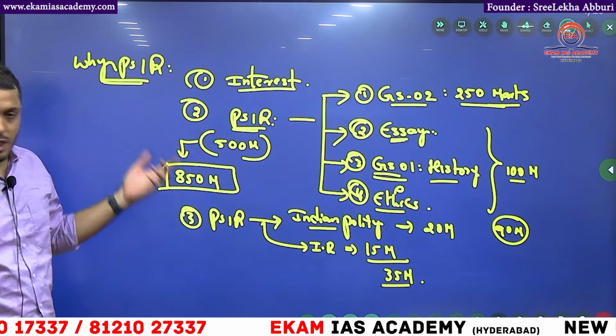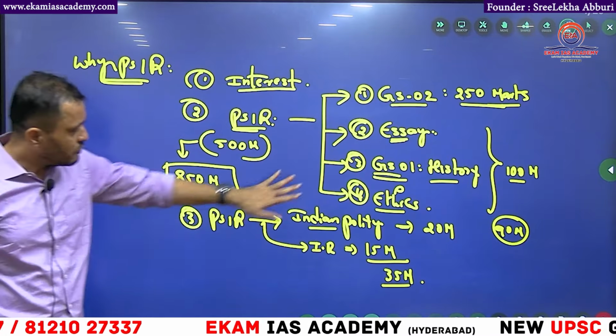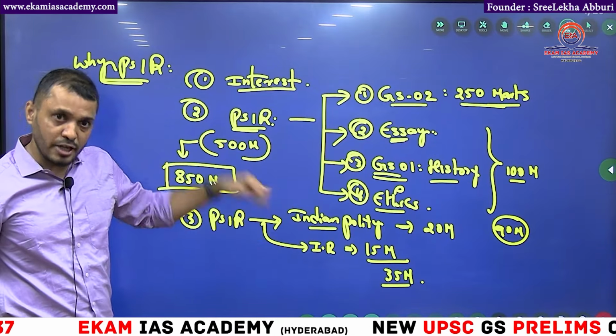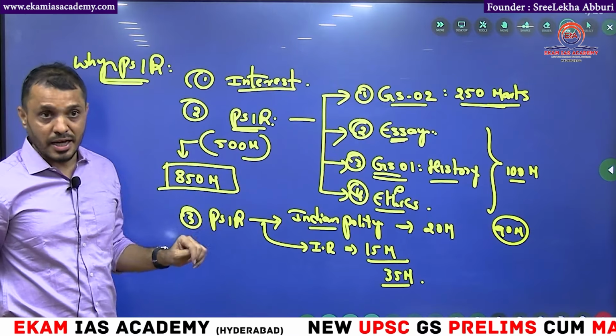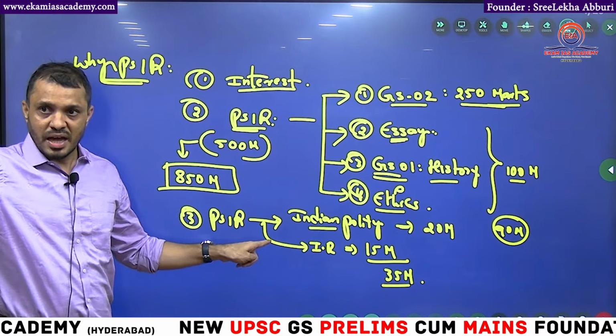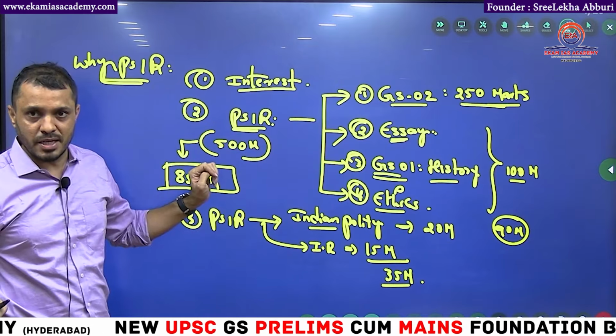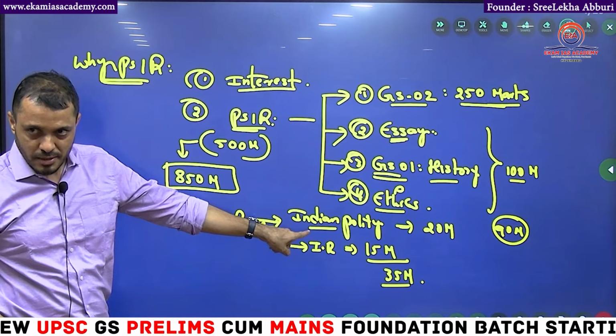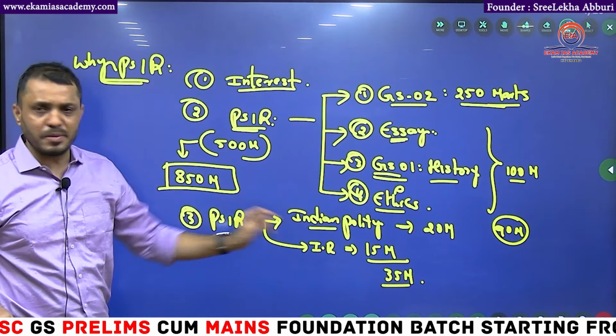When you are in some other optional, like socio or anthro, you are out of the game here. You are nowhere. Again, you are going to start the polity and IR current affairs differently. But here, you are reading the current affairs, IR, and IR is completely paper here. You have completely done the polity here, Indian polity, and the same Indian polity is appearing in the prelims.